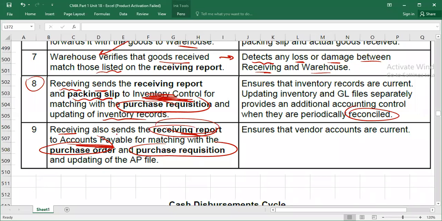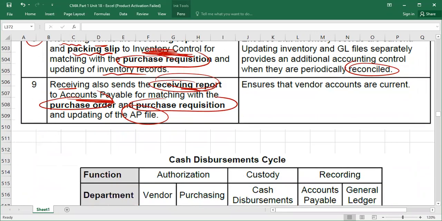Now the accounts payable department will match all these things and they will record in AP files. Understood? Obviously, this will also be posted to the general ledger files. I hope it is clear. So this is the cycle for the purchase cycle. So you can go through. Please confirm, is that clear?